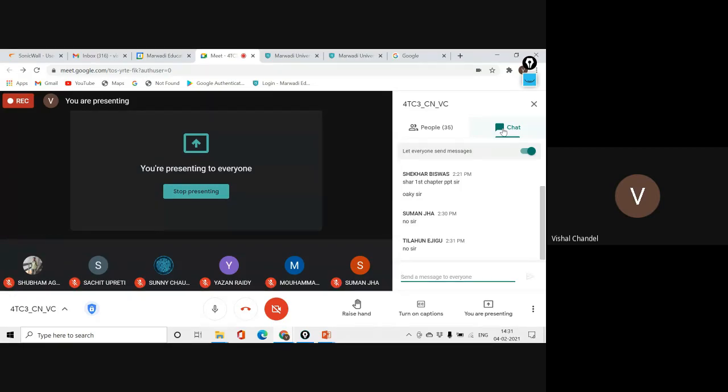Okay, so if I want to explain by a real life example, Shubham, what is the core function of your motorcycle, or what is the core function of your car, can you tell me?